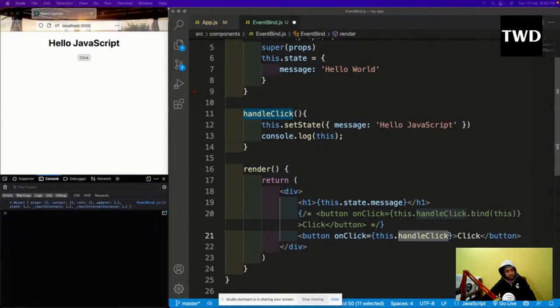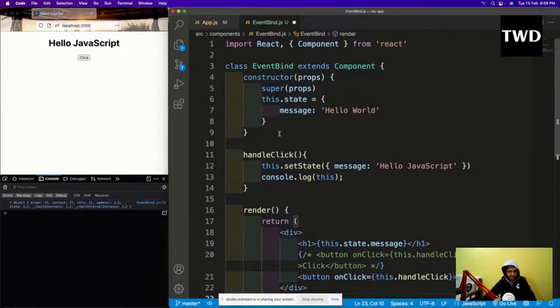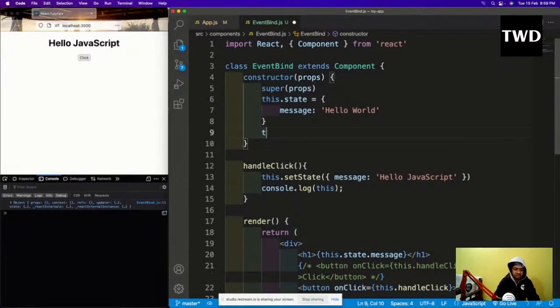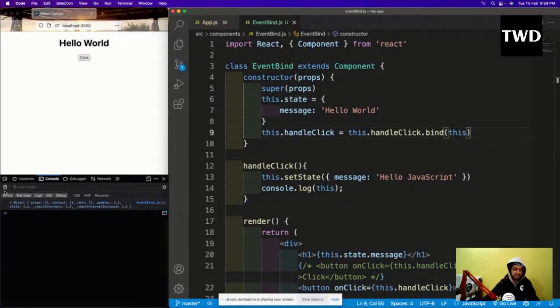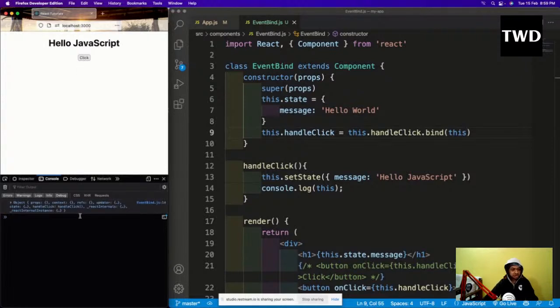So let us look at method number two, which we have already seen. This.handleClick I am doing, and then I have to bind it in the constructor. I will do this.handleClick equal to this.handleClick.bind(this). I will save it, clear the console, and click it, and see, this is again an object. This is this object, and it is working fine. The hello JavaScript is also there.